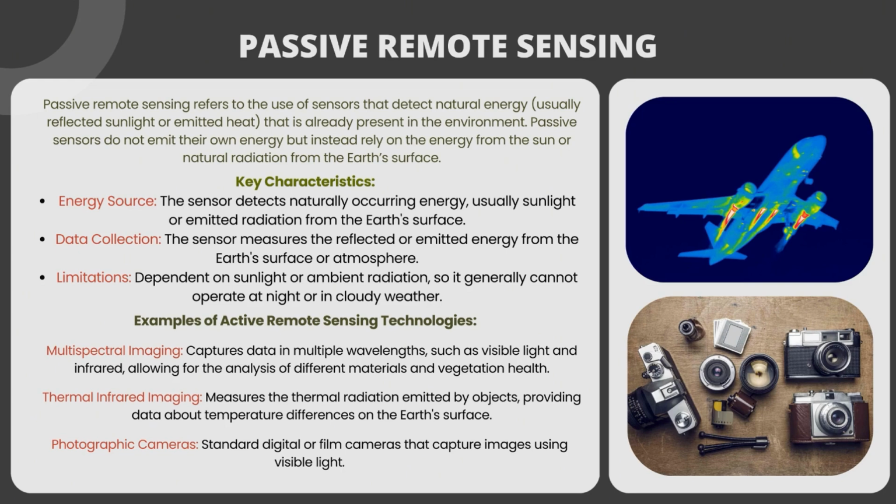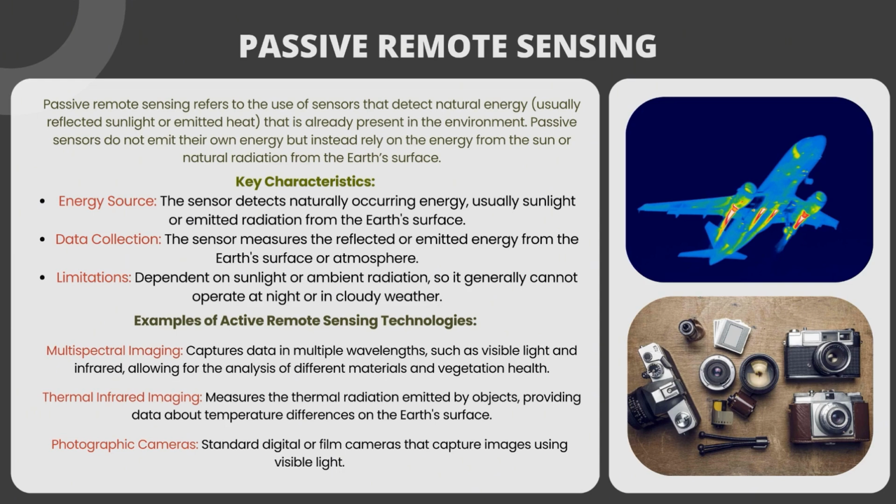Key characteristics. Energy source. The sensor detects naturally occurring energy, usually sunlight or emitted radiation from the Earth's surface. Data collection. The sensor measures the reflected or emitted energy from the Earth's surface or atmosphere. Limitations. Dependent on sunlight or ambient radiation, so it generally cannot operate at night or in cloudy weather.